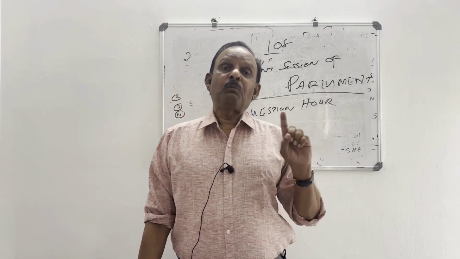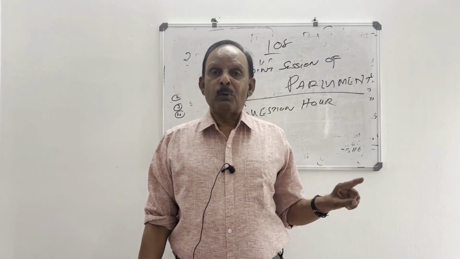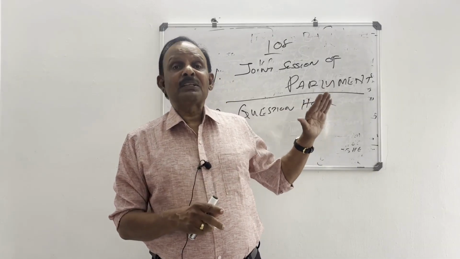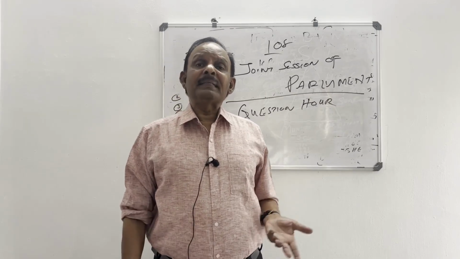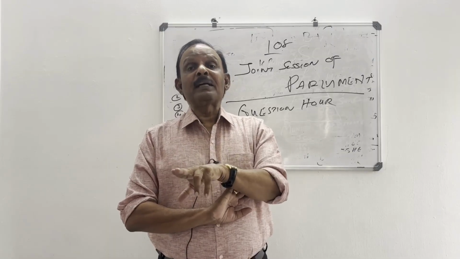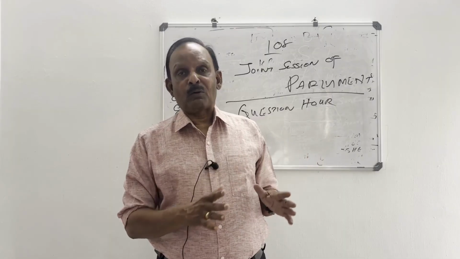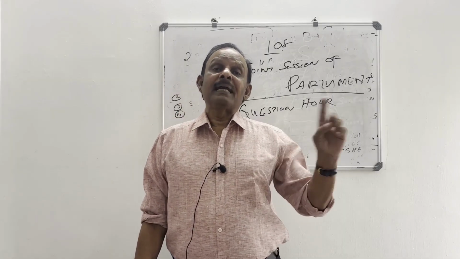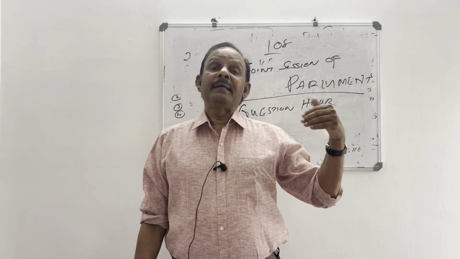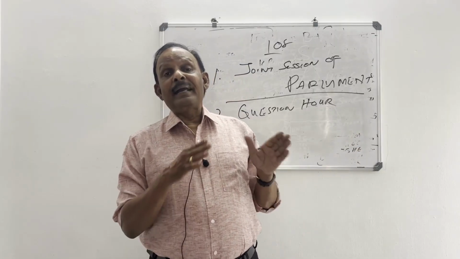Normally, the first 1 hour is allotted towards question hour in every legislative body. In the Kerala Legislative Assembly, the first 1 hour is question hour. In Lok Sabha, the first 1 hour is question hour. But in Rajya Sabha, they have made a small change. In Rajya Sabha, question hour begins only at 12 o'clock. In the Lok Sabha, question hour begins at 11 o'clock. You can see the Indian Parliament meets at 11 o'clock only. So in the Lok Sabha, question hour is at 11 o'clock, and in the Rajya Sabha it is at 12 o'clock. Kerala Assembly meets at 9 o'clock and 9 to 10 is question hour.